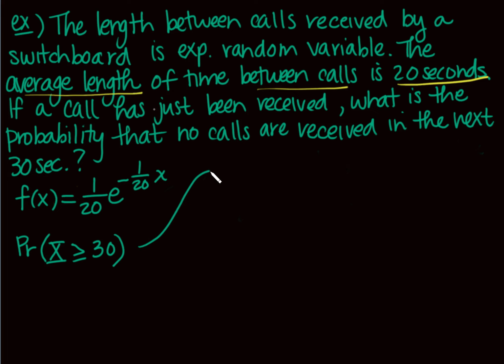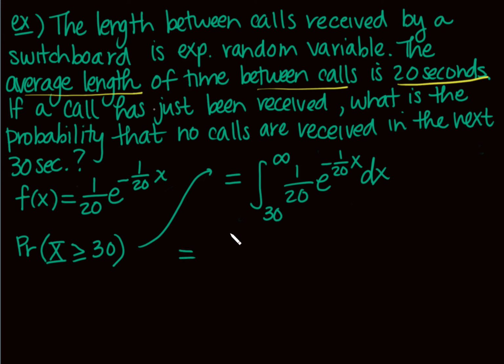Okay, so how are we going to do this? Well, we know how to do this, right? We want to go from what? There's no bounds really on x. So the length between, if a call was just received until the next call, hypothetically, could be from 30 to infinity. I just don't want any calls between 0 and 30 because that would say that I had a call within the next 30 seconds, right? And I want the probability that I do not have a call.